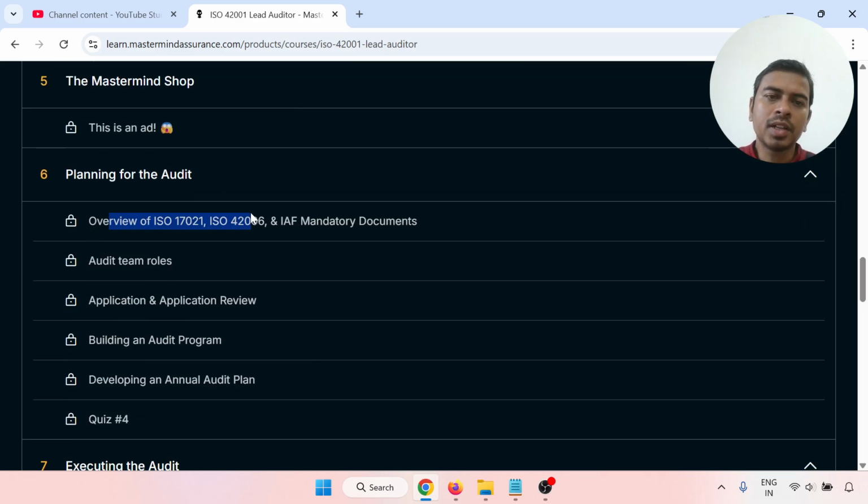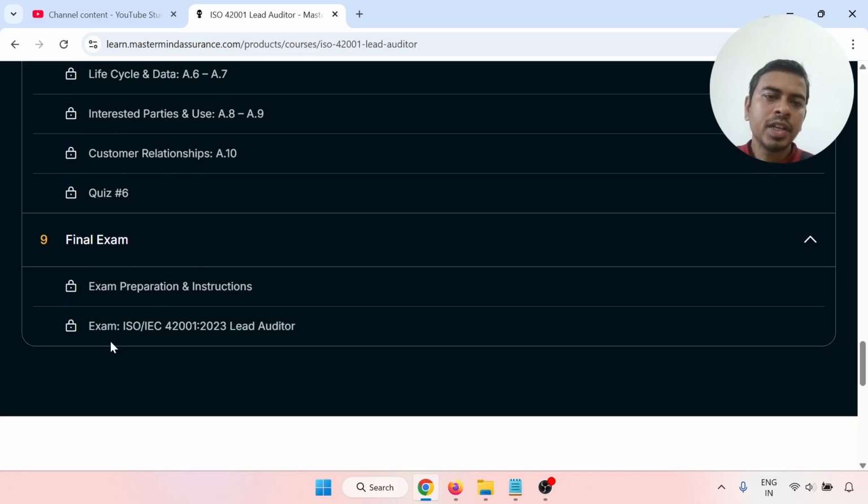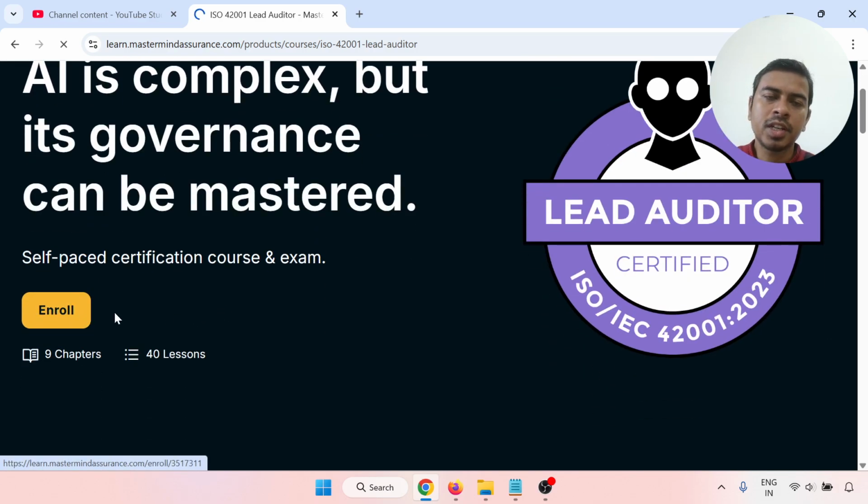So there is an overview of ISO 17021 and ISO 42006 and IAF mandatory documents. Then audit team roles, so these things are there. At last, there is the final exam, with exam preparation instructions, the ISO IEC 42001-2023 Lead Auditor exam. We'll go through the step-by-step process. Just click on enroll.